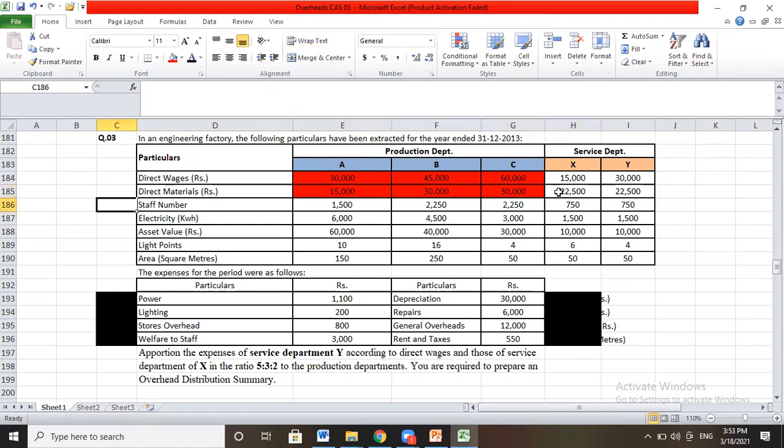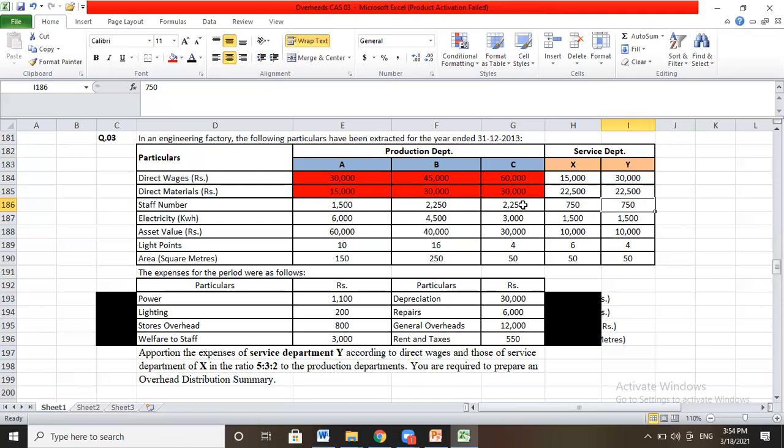Number of staff is given as 1500, 2250, 2250, 750 and 750. Very simple task to do. Reduce one zero, you will get 750 converted to 75, 75, 225. So 75 3s are 225, 75 3s are 225, and 75 2s are 150. That means the staff number ratio will be 2:3:3:1:1.